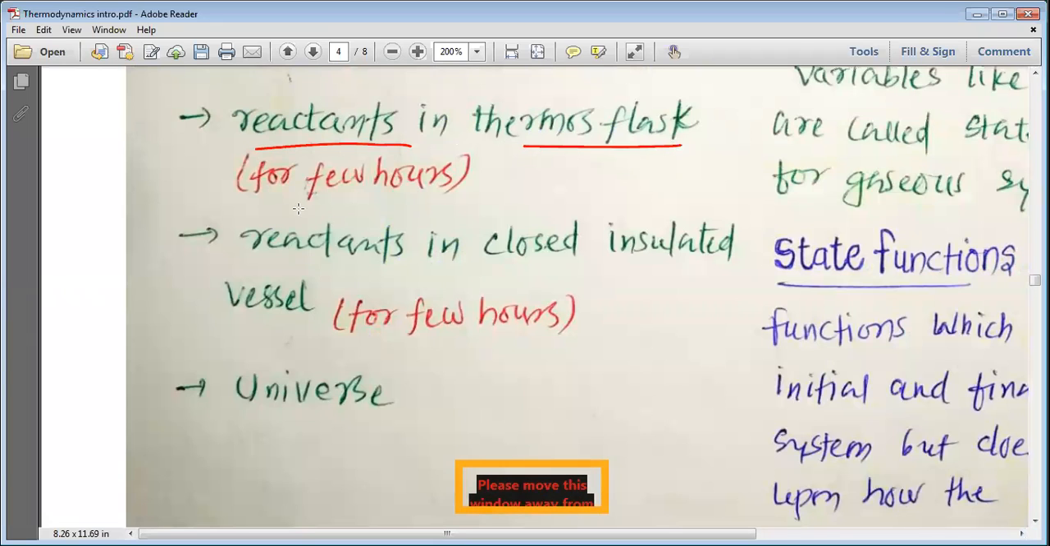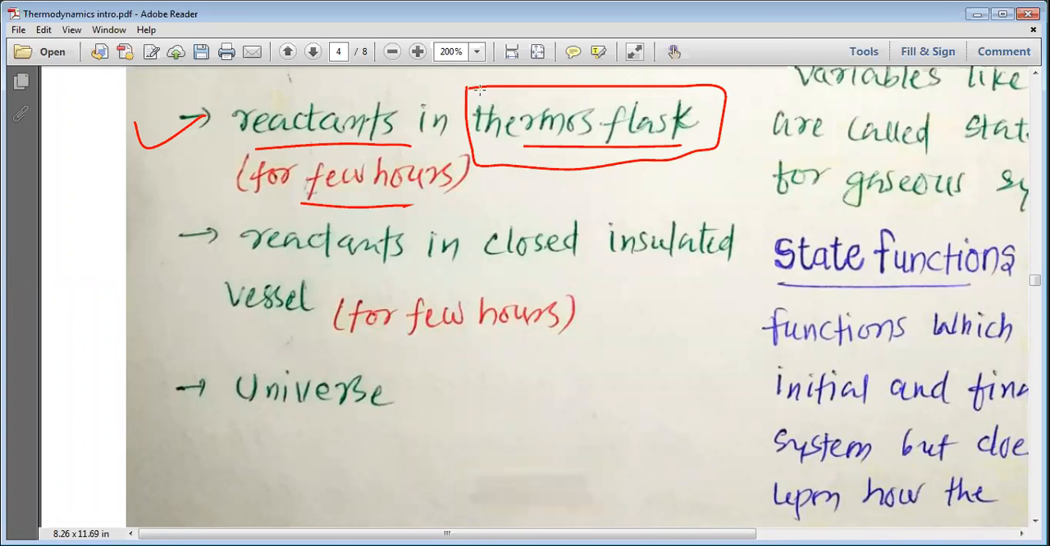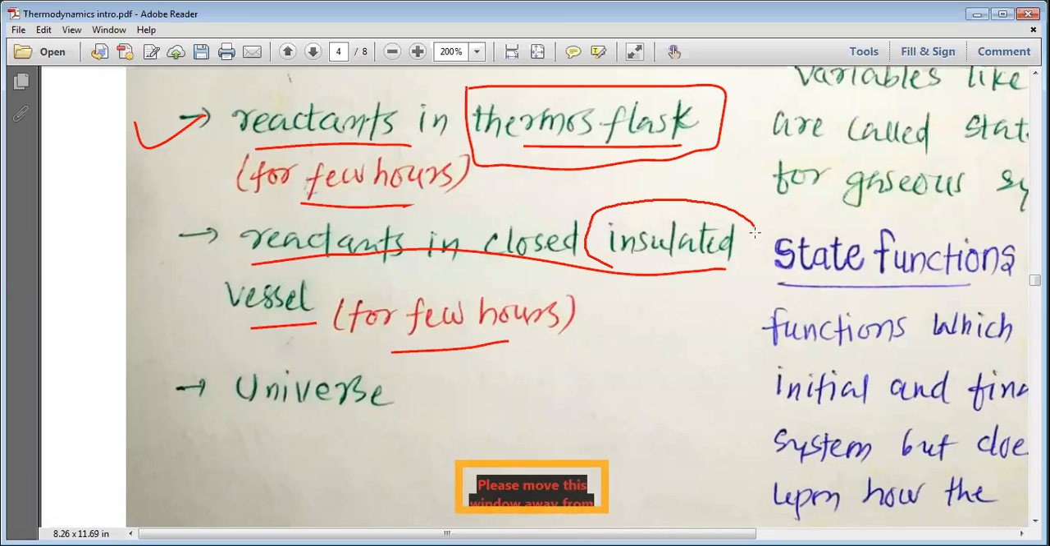Reactants in the thermos flask for a few hours. If you take a thermos flask and you take reactants into the thermos flask, this is going to be the isolated system, because neither energy nor mass is exchanged with the surrounding. Thermos flask is a kind of flask that does not allow the temperature even to be changed, and reactants kept in a closed insulated vessel for a few hours. Insulated vessel is again a vessel that makes the temperature of the reaction mixture constant, as well as it does not allow the matter to be exchanged with the surrounding.